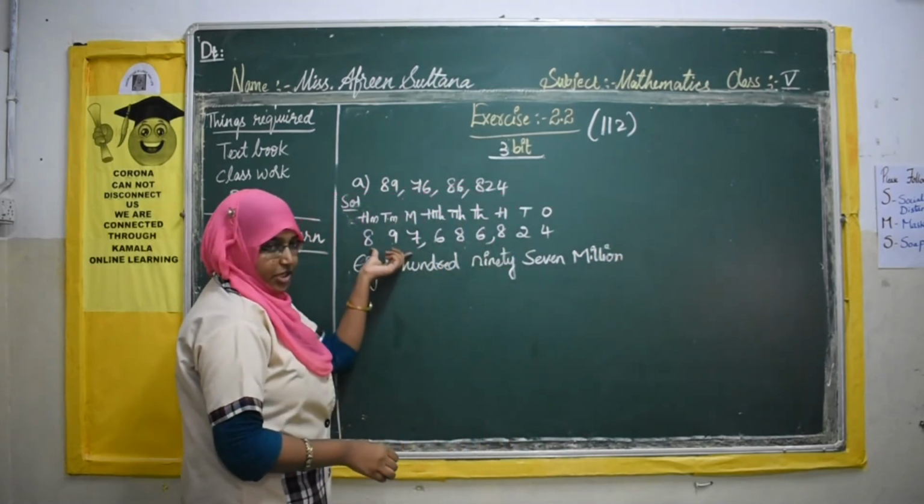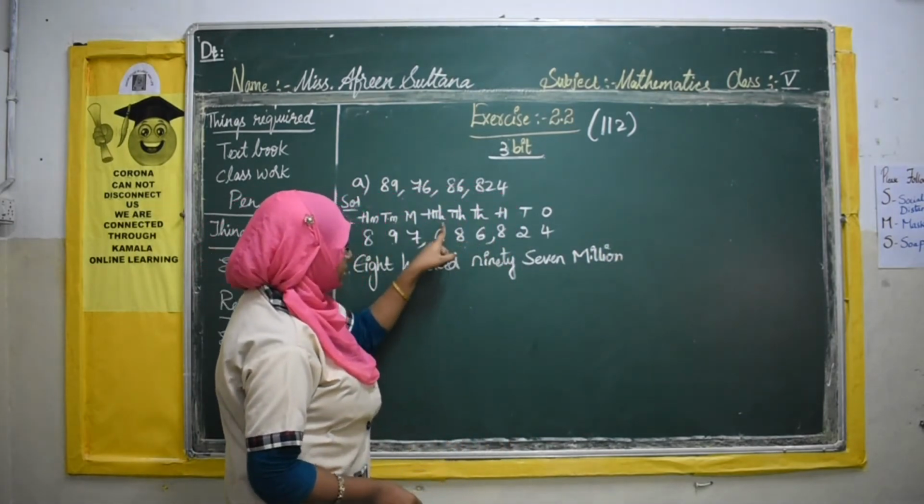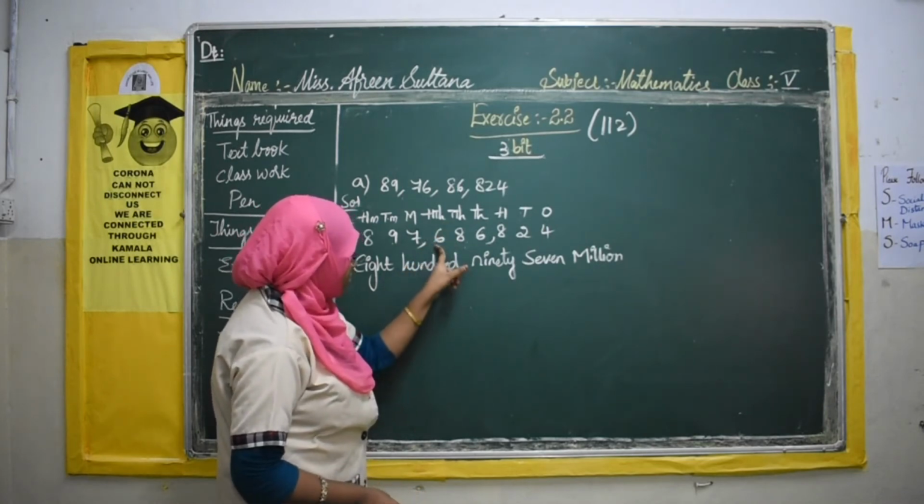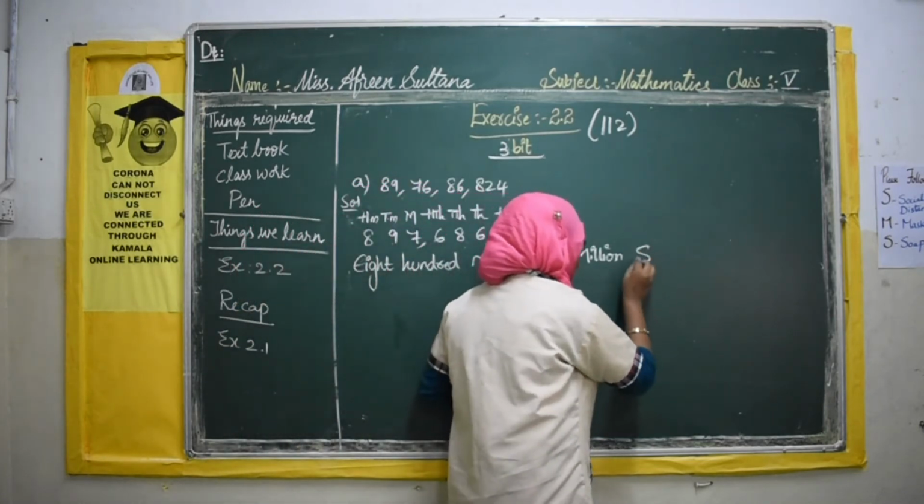Now we have done the first place. Now the next place is 6, which is in the 100,000 place. So 686,000.